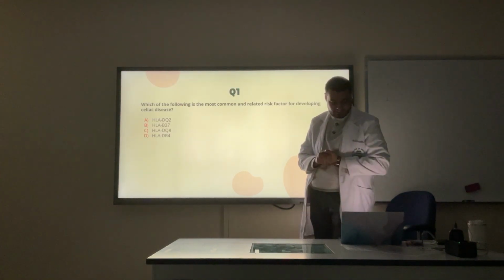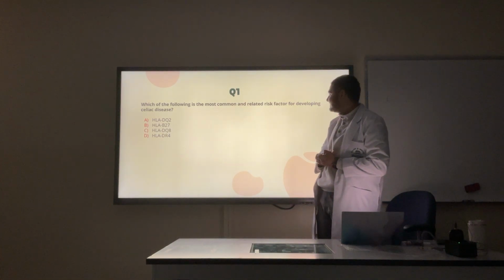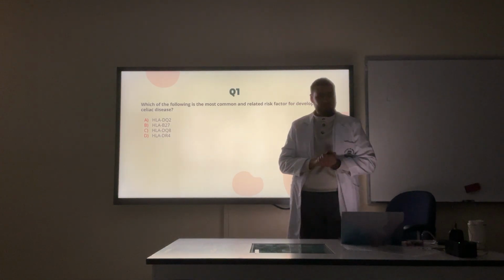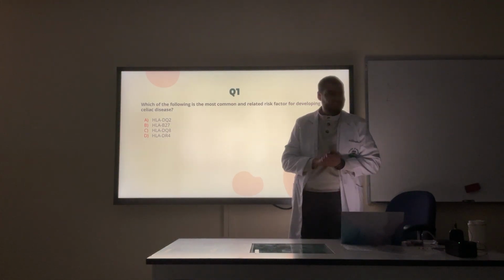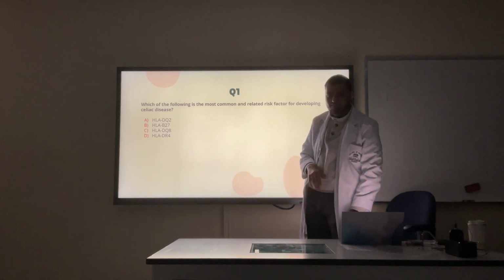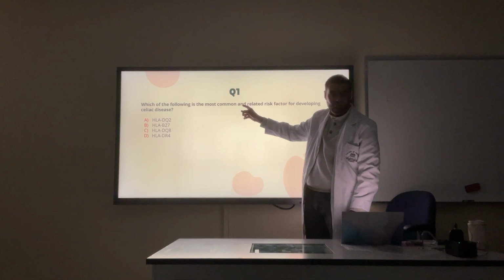So, first question. Which of the following is the most common and related risk factor for developing celiac disease? Is it C or A? A is more common. Both A and C. Okay, let's see. Yeah, but I'm talking about more common according to Dr. Ali's lecture. Okay?